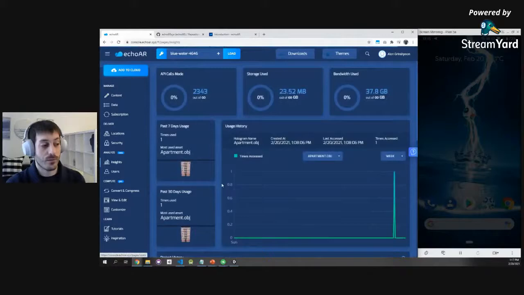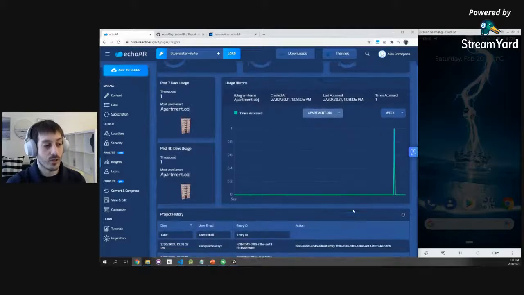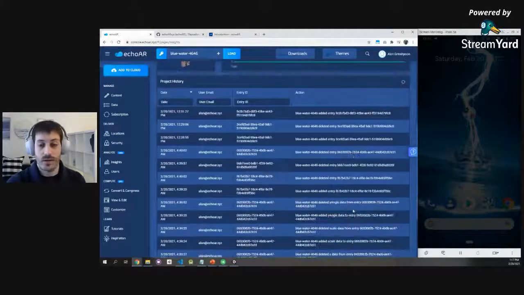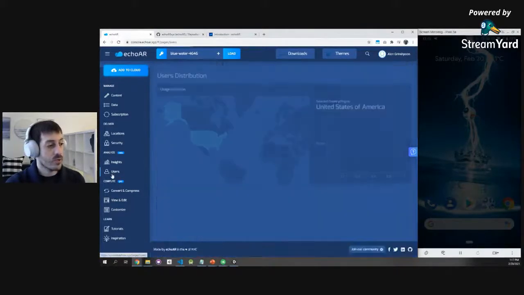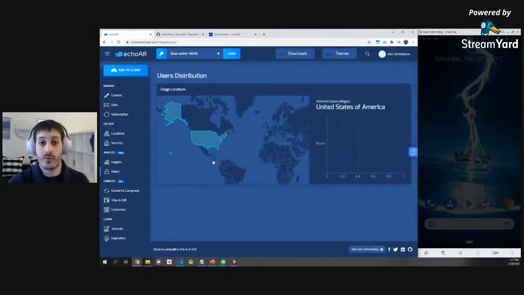Insights is a really powerful page, it shows you how your content is being used. You can see, for example, we used the apartment building, so we see a spike in usage. You can monitor user engagement and how your project is doing. In users, you can see the distribution of users around the world, where your users are coming from, and how they're interacting with your content.